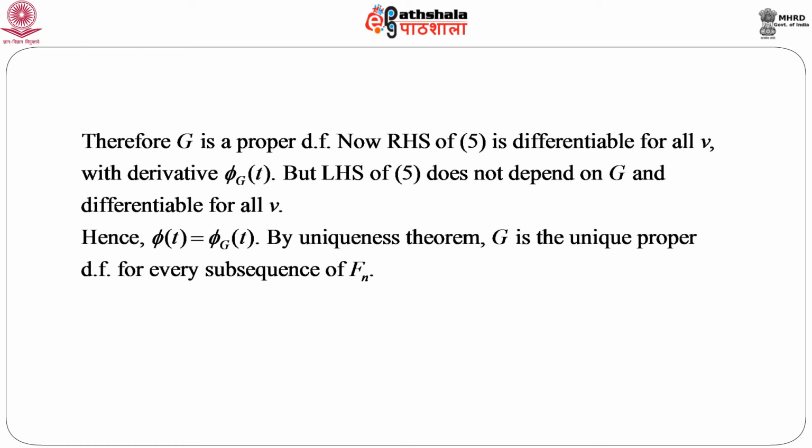So, what we get is that the limit can also be treated as a characteristic function corresponding to the limit of the sequence of distribution functions. This is actually the famous continuity theorem, and it has many applications in proving many theorems in probability as well as in characteristic functions.